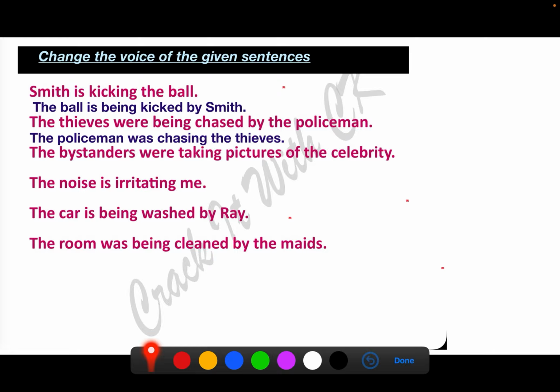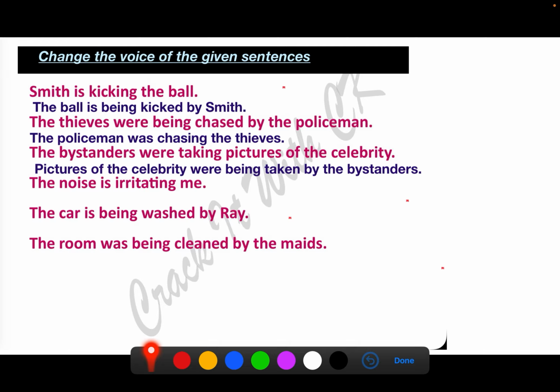The bystanders were taking pictures of the celebrity. Pictures of the celebrity were being taken by the bystanders. Now, why pictures of the celebrity were? Because if this is celebrity, why are we not using singular? Because what are we taking? I mean, what are the bystanders taking? They are taking pictures of the celebrity. So this is what we have to consider when we decide what verb to put. Pictures is plural. Pictures of the celebrity were being taken by the bystanders.